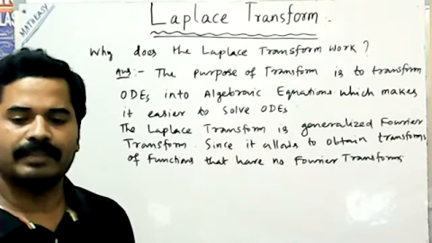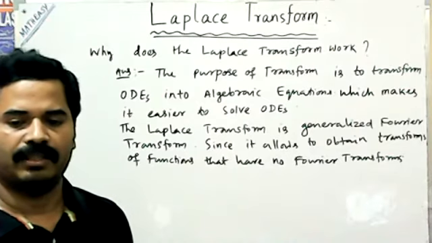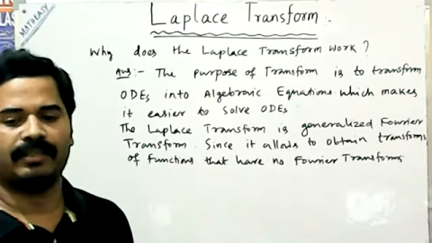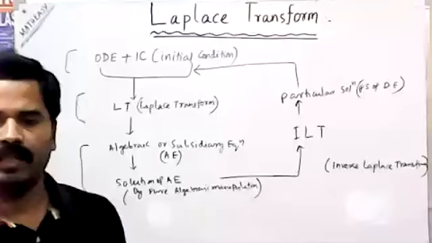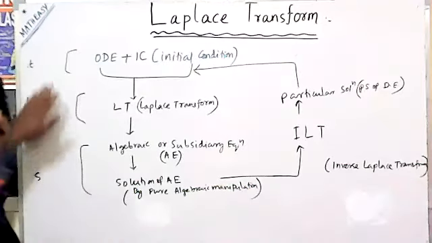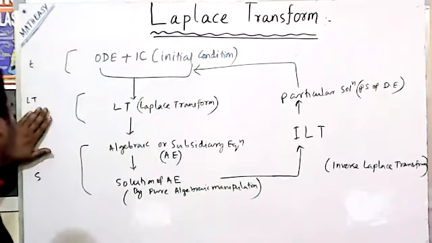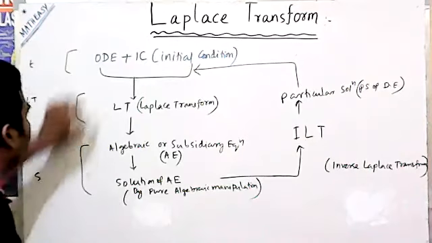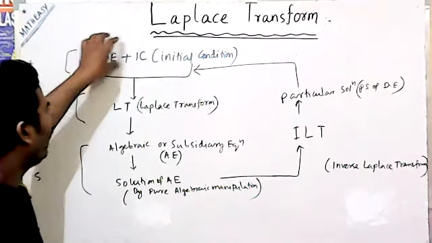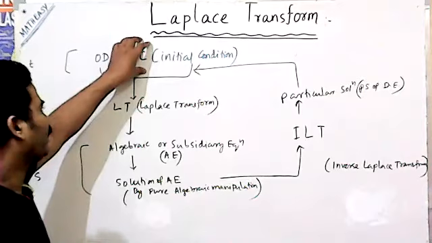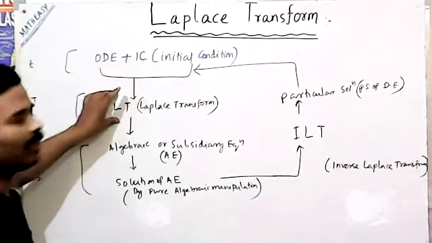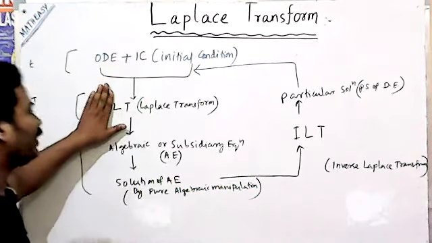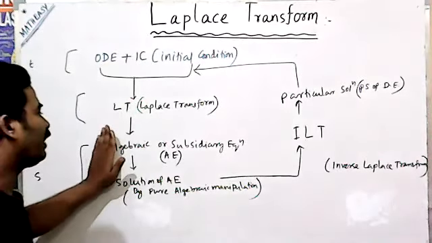Now, Laplace transformation: what is the definition, what is the explanation, and in which process does it work, we will explain. That is the process. First T space, then LT space, then S space. That is image space. It means first we have an ordinary differential equation and some initial conditions. From that you convert it into the Laplace transformation. After that you get the algebraic or subsidiary equation.